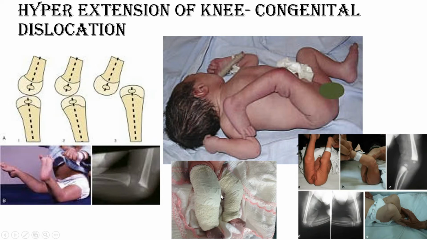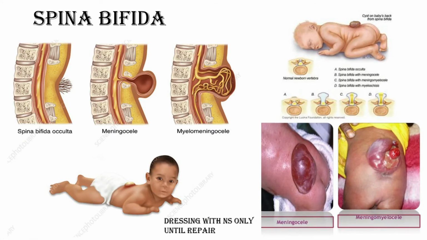in some resistant varieties, this hyperextension can cause contracture of the extensor mechanism. In that case, sometimes we need a release of the extensor tendon. See the heart mark, and this was a grade 3 dislocation, and this is easily corrected. So this is the entity of hyperextension of the knee. The treatment is wedge correction.